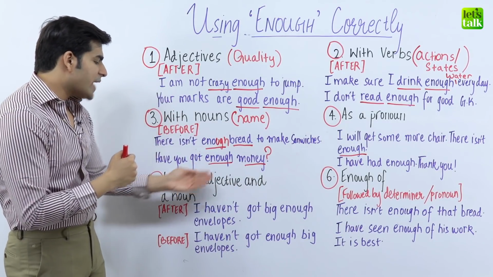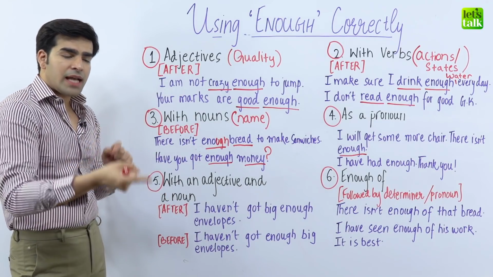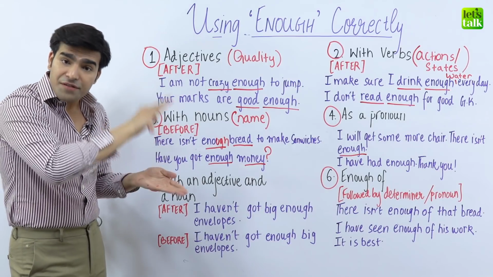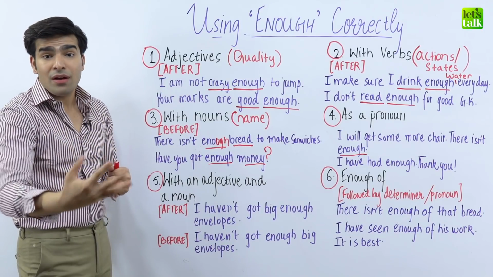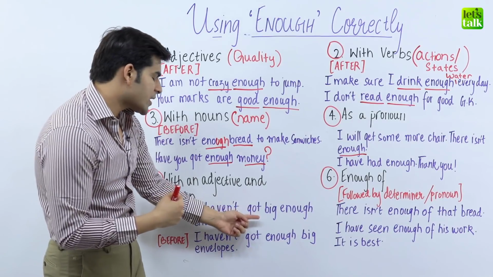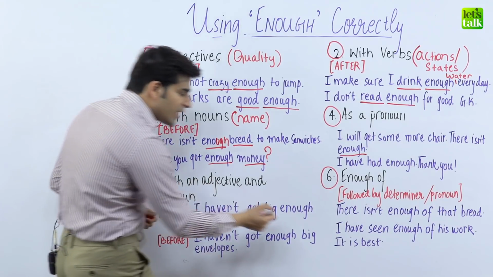Next is with an adjective and a noun. Let's see. Well, it can actually be used after the adjective, and before as well. Let's see how enough can be used after. In the sentence, I haven't got big enough envelopes. Big enough.